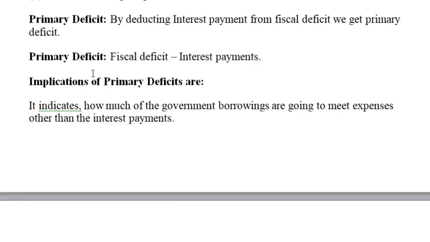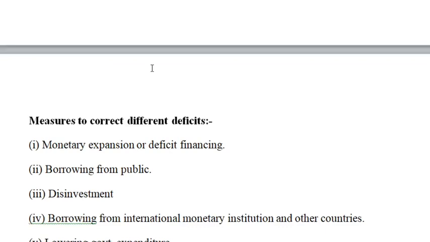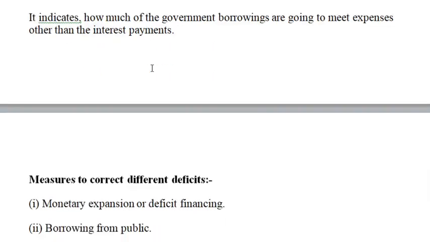The simple formula is on the screen: fiscal deficit minus interest payments is equal to primary deficit. The implications of primary deficit are also on the screen. It indicates the borrowing requirements of the government to meet fiscal deficit net of interest payments. It enables us to see how the government is currently conducting its financial affairs.